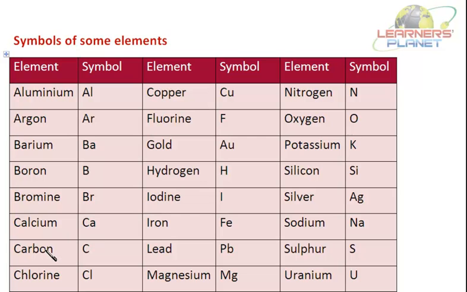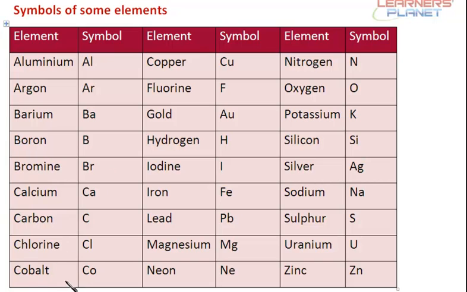Calcium, Ca, carbon, C, chlorine, Cl, then cobalt, Co. See, for all four of them, calcium, carbon, chlorine and cobalt start with C. So for representing them, we have to take the second letter also.